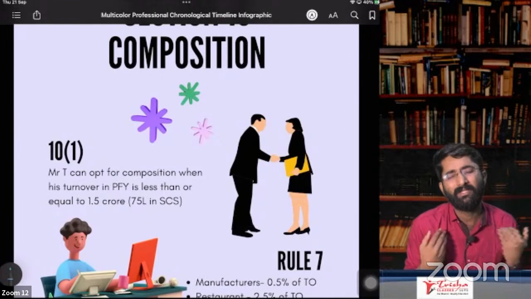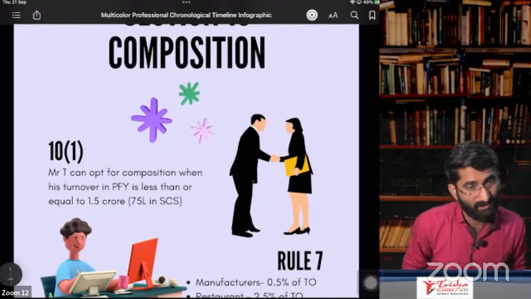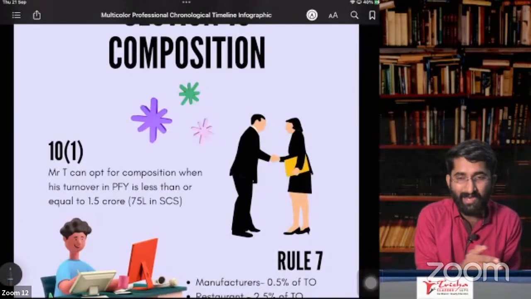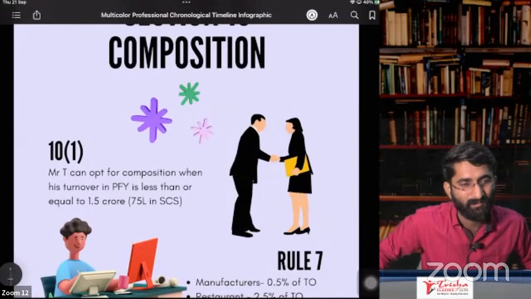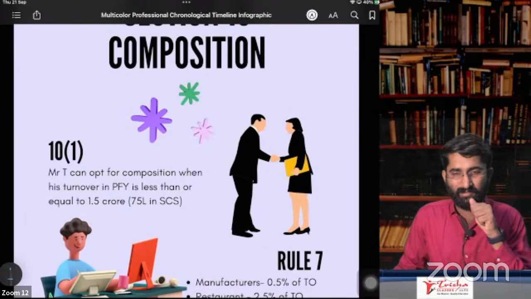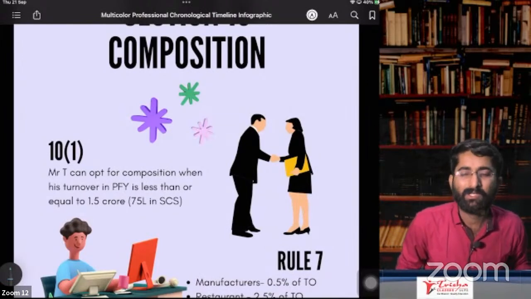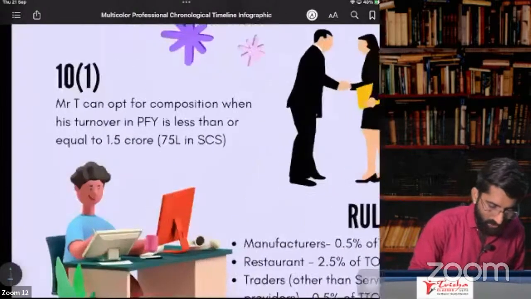Sir, my business is a very small business, sir. I have to do the normal registration, and I have to file the returns GSTR-1 and 3B every month. No, sir, that will be very difficult, sir. People started crying. So now government gave one notification. Government said that under section 10, if you're a small supplier, then you can go for composition. Sir, who is a small supplier?